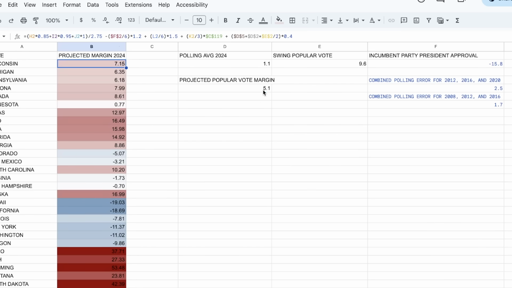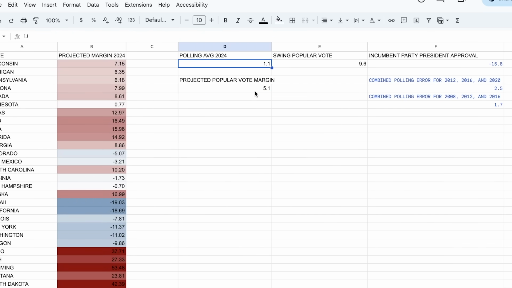He is currently projected to win the popular vote by 5 points based off of an estimated polling error that I have deduced from the election. And so this is basically the estimated polling error for the next presidential election, a projected polling error of 4 points, which I do think the polling error in 2024 is going to be pretty massive at the national level, which will affect some of these state results.